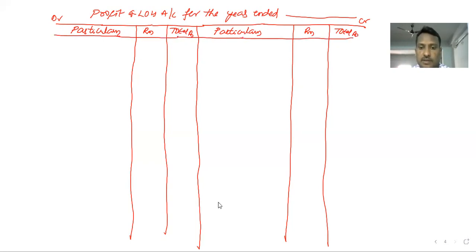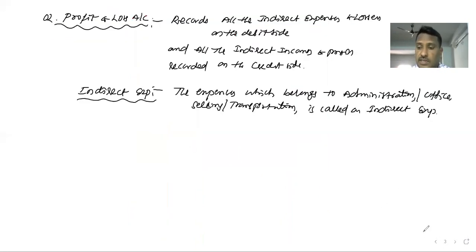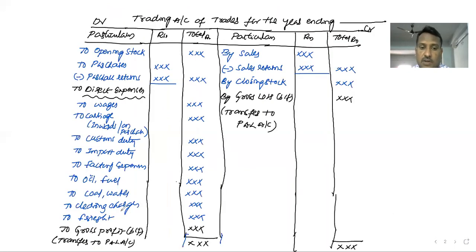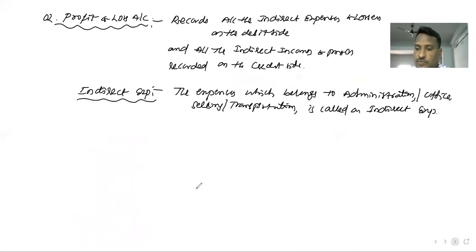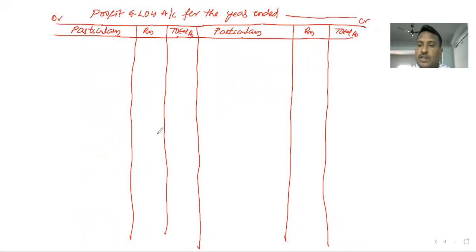Right, let's see. The profit and loss account begins with either gross profit or gross loss, which we bring from the trading account. Already we got the trading account result, gross profit or gross loss. This we transfer to the profit and loss account. In case it is gross profit, on the credit side: by gross profit, brought down from trading account.